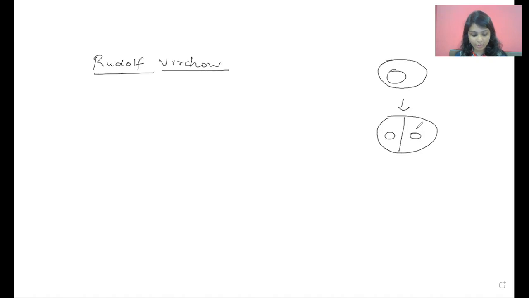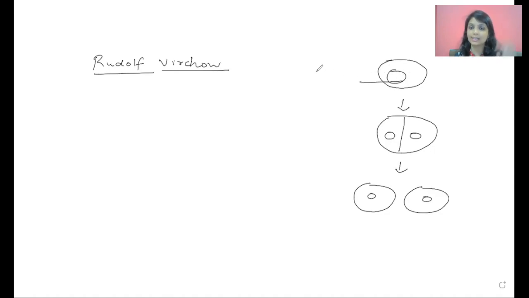Further ahead, he saw that it has given rise to two cells. This is something which he observed.